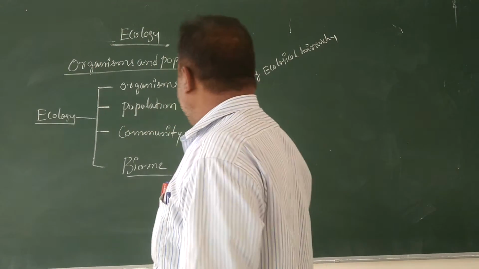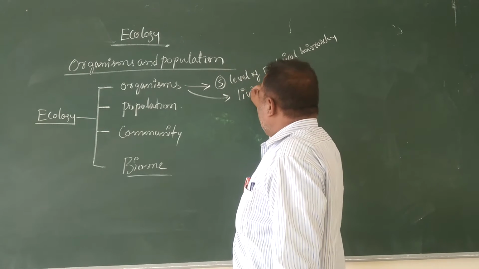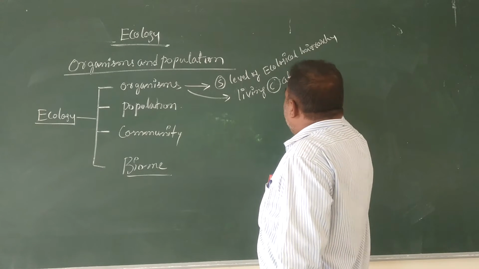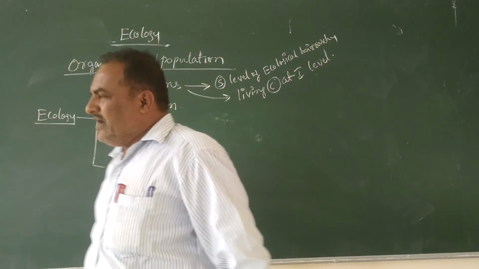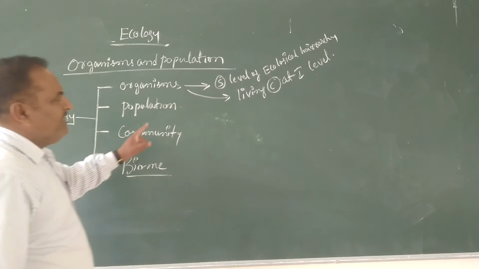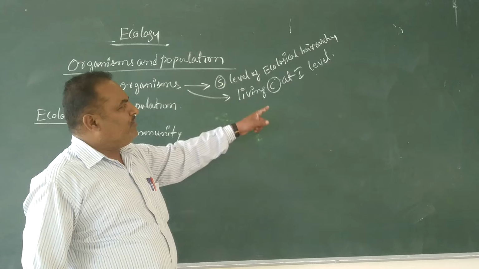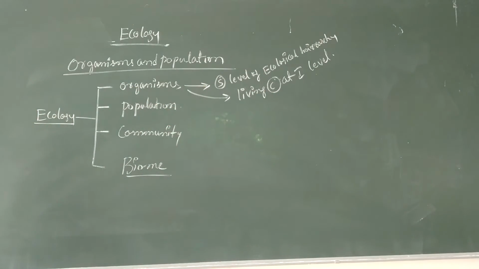Organism means the living component at the individual level. The living component of the environment at the individual level is called an organism.